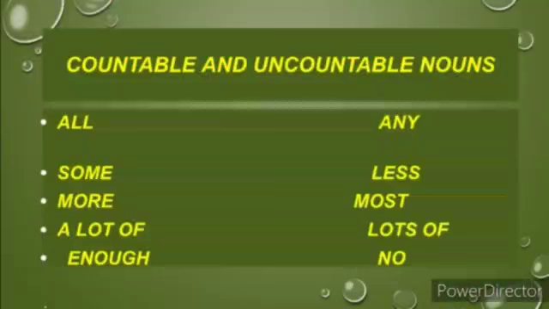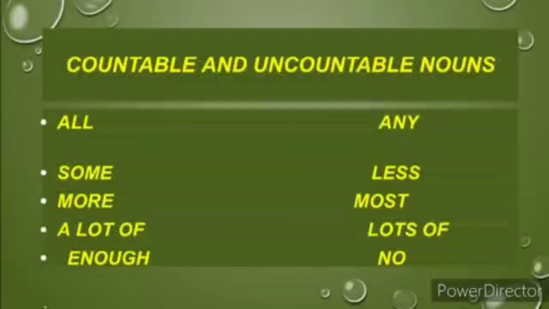Now, we have some of the quantifiers which are used for both countable and uncountable nouns. All, any, some, less, more, most, a lot of, lots of, enough, no. These are also the words which help us to understand the quantity of a noun present in a sentence.